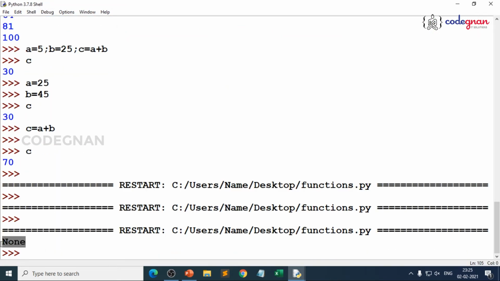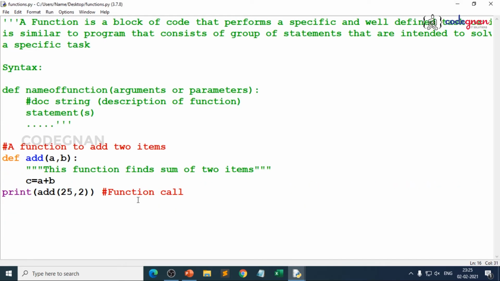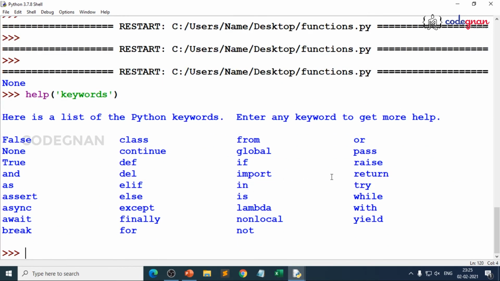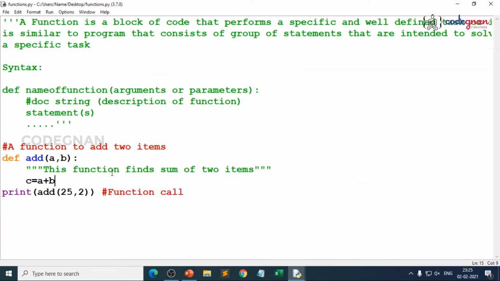There you go, you got None because there is nothing being returned from the function. Oh God, where are we going wrong? Because we are missing two things. First thing is, if you are not using a very important keyword, or what we generally call a void statement, which is nothing but return. If you remember the help of keywords which we have discussed, you see in this you have return, because return is a predominantly used keyword to return the value from a function.